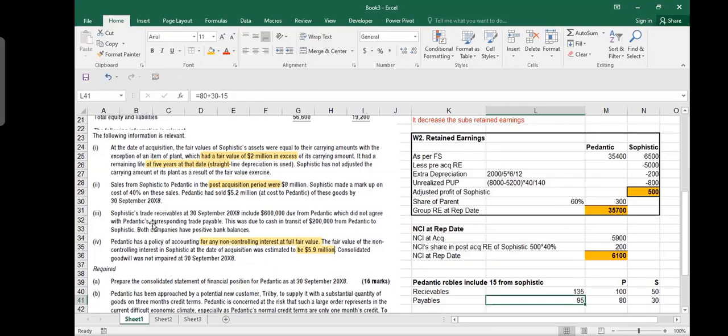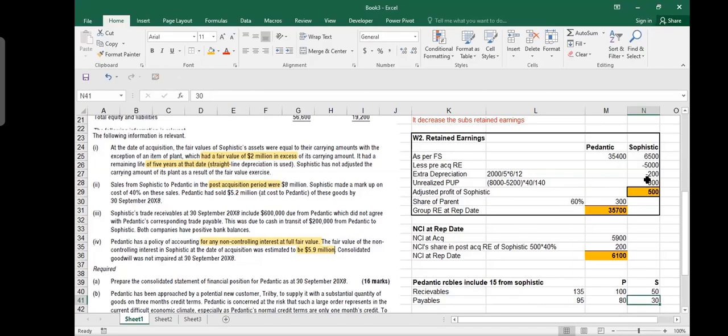Okay. So now it says that Sophistic's receivables at 30th September include 600,000 due from Pedantic, which did not agree with Pedantic's corresponding payable. Like here, receivable and payable are equal, he says I have 15 receivable, okay, I have 15 payable. But in this case, they do not match. This was due to cash in transit of 200,000 from Pedantic to Sophistic.